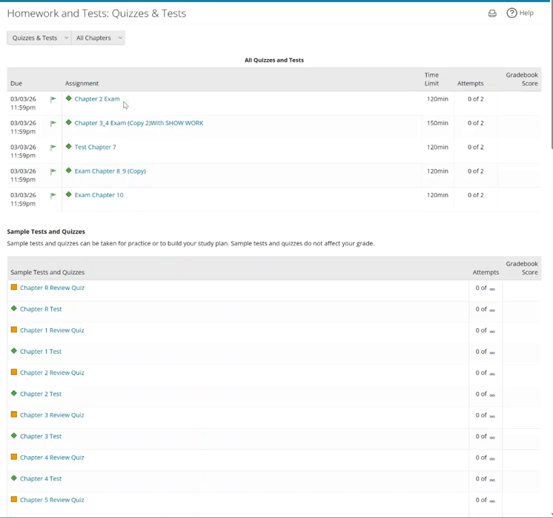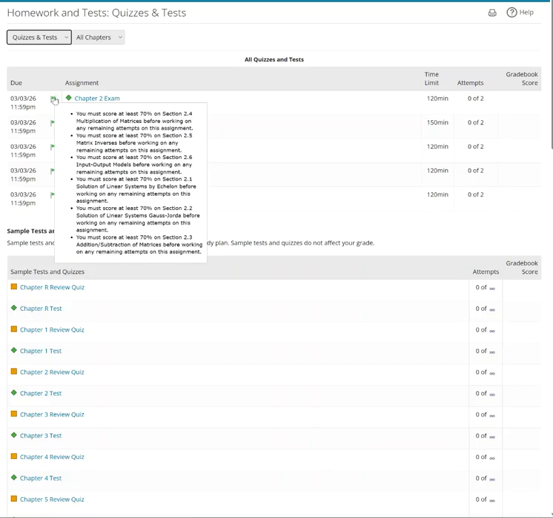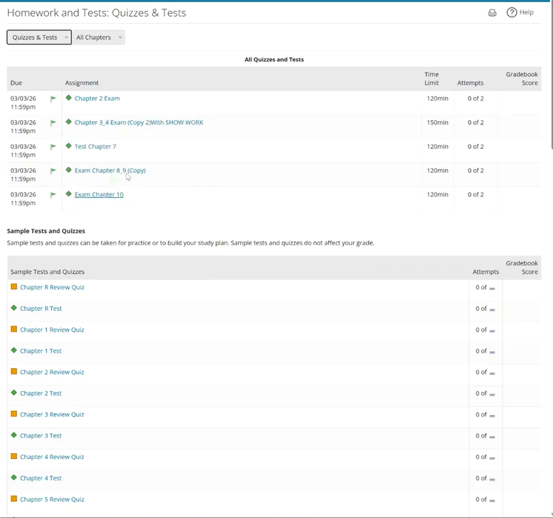Just a real quick thing to show you, we were looking up here at homework. If we hit quizzes and tests, here is the test. It has that flag that reminds you have to pass it. They're all that way. And here's the time limits. On all but chapter 3 and 4, it's 2 hours and you get 2 tries. This one's a little longer. You do have to submit some work with that. And I'll have an announcement to remind you about that, but you'll have to do it within the test. If you struggle with that, you can always email it to me.